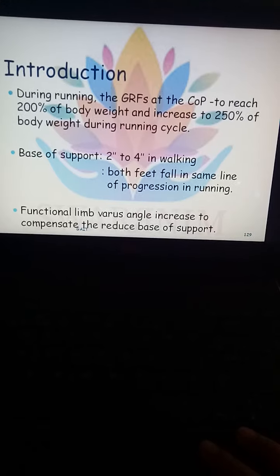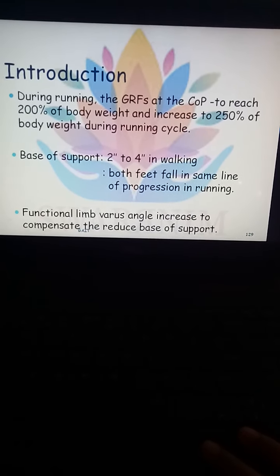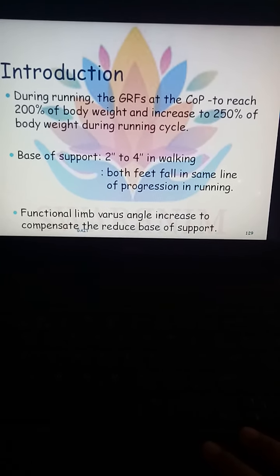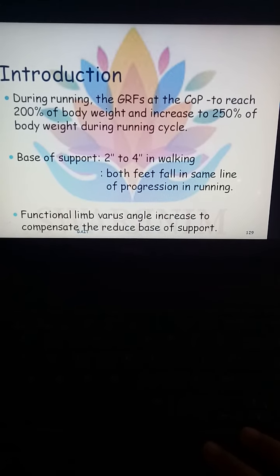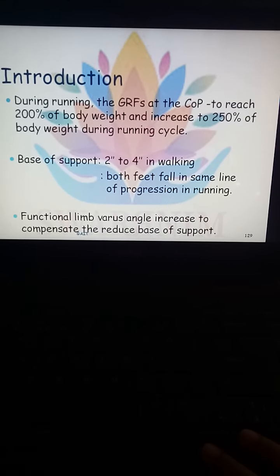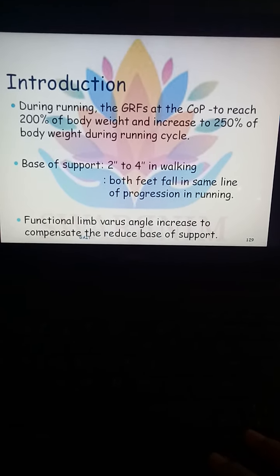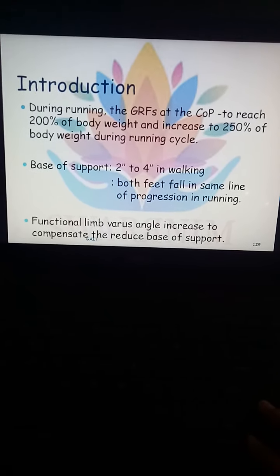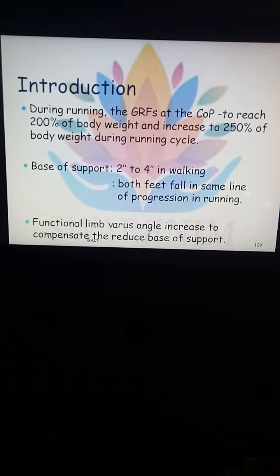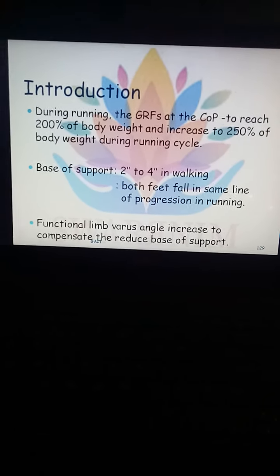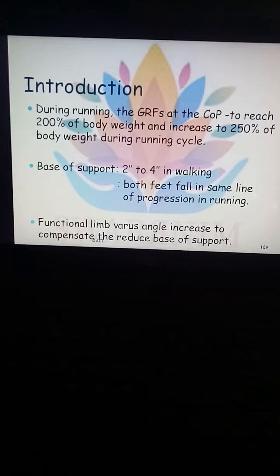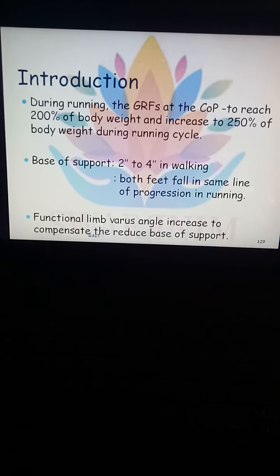Second, base of support. In walking, the base of support is 2 inches to 4 inches. In running, both feet fall in the same line of progression. So in running, we run symmetrically, like our knee flexion and hip flexion will be at a symmetrical level during the running.